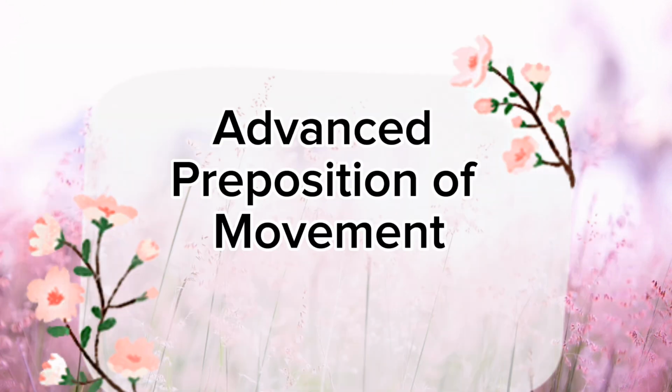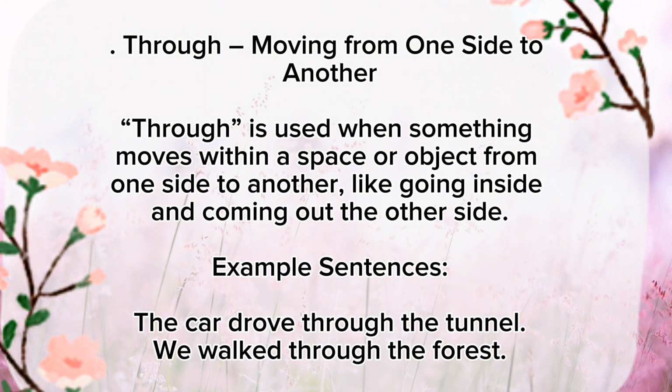Advanced prepositions of movement. 1. Through, moving from one side to another. Through is used when something moves within a space or object from one side to another, like going inside and coming out the other side. Example sentences. The car drove through the tunnel. We walked through the forest.